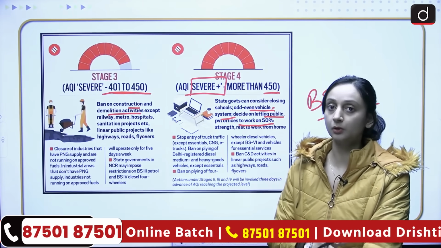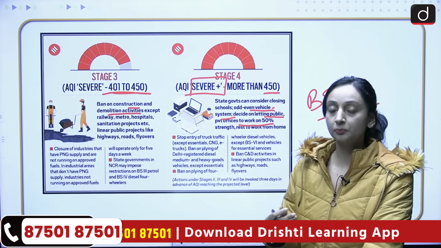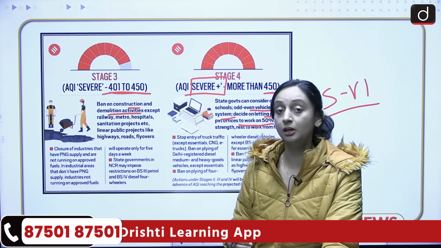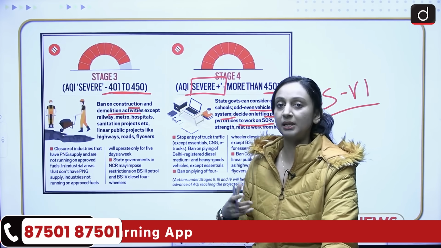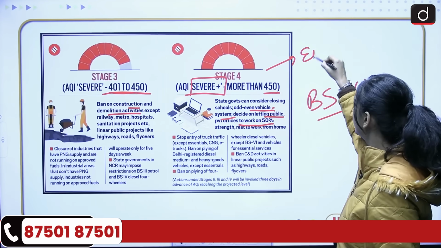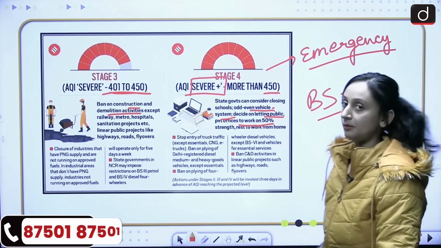50% of the people can start working from home and 50% can work from office, so that the exposure of people is as minimal as possible to the worsening air quality in Delhi. So this is the situation. It's basically an emergency-like situation, because this severe plus category is an emergency category. The AQI is very, very bad.